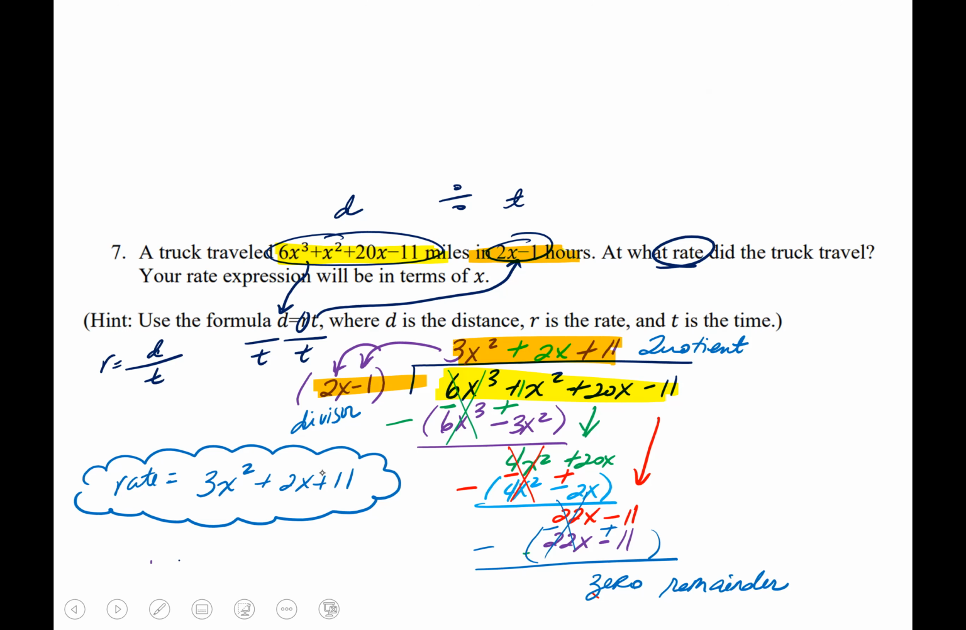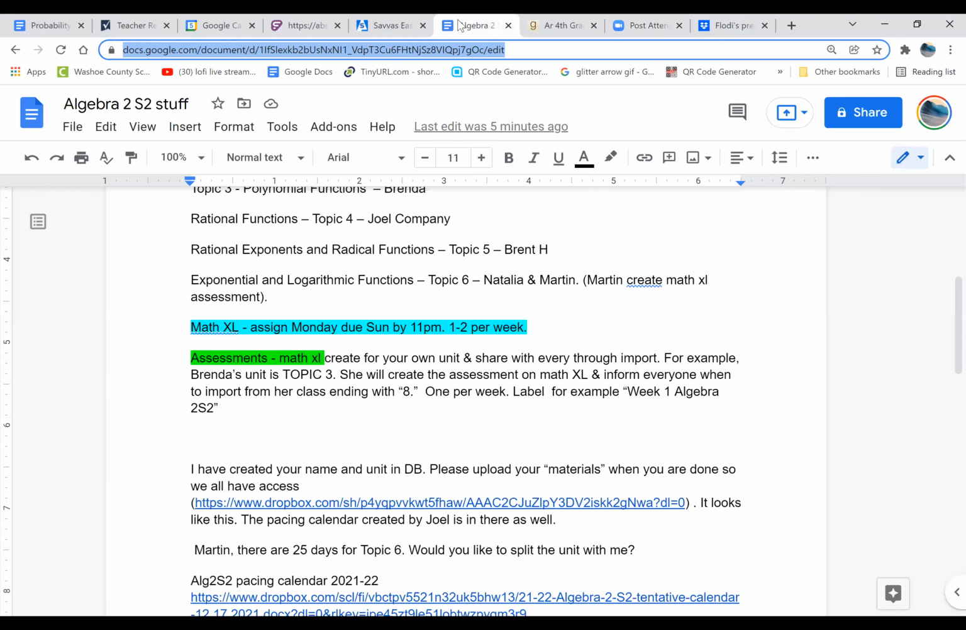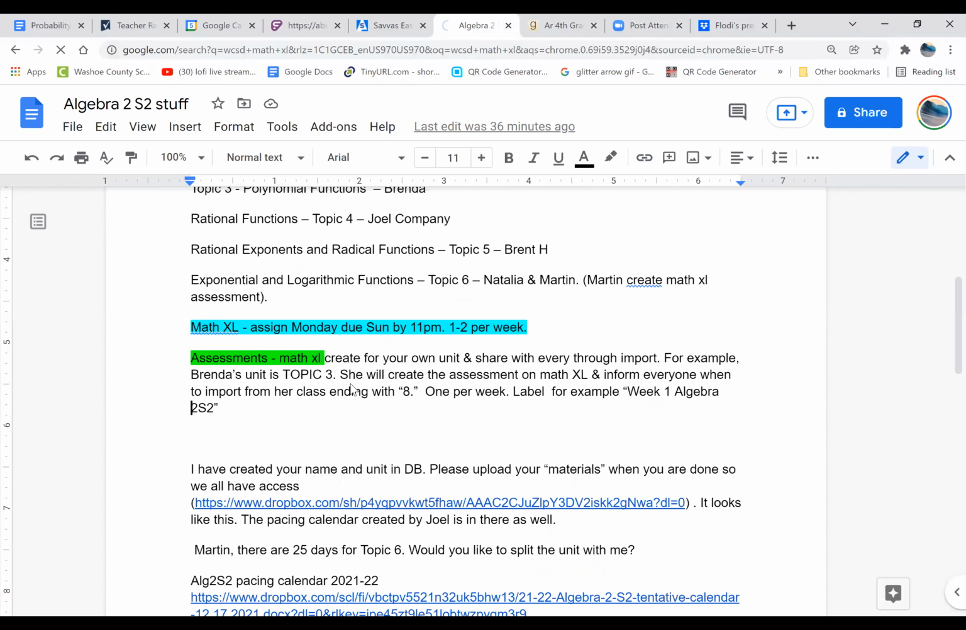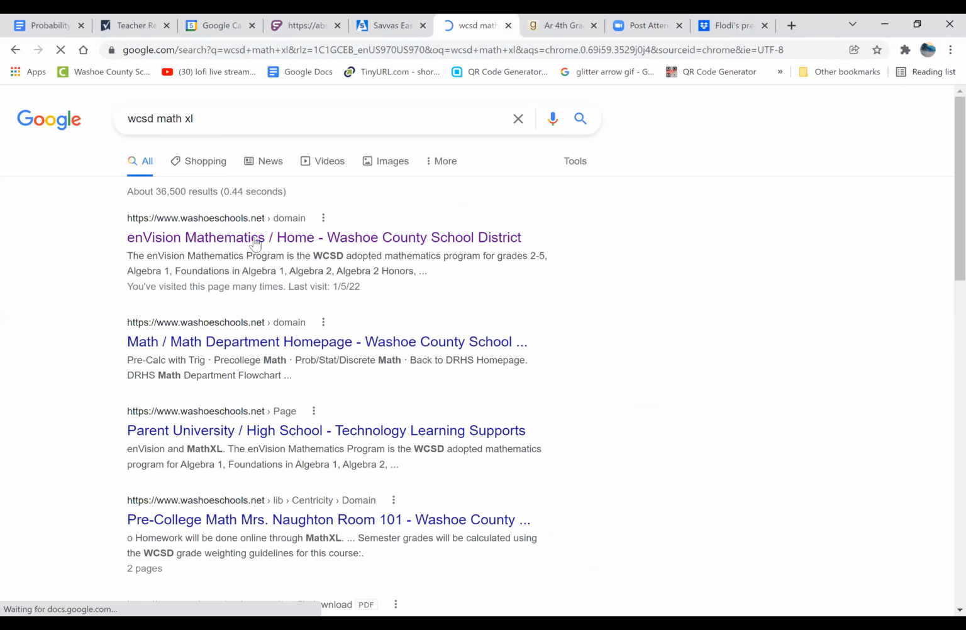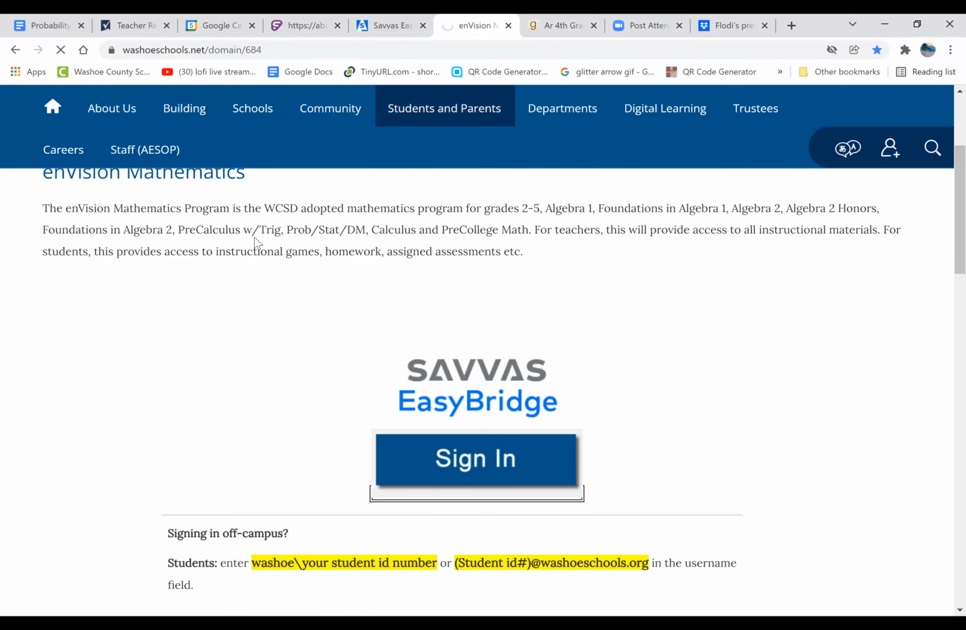So then let me go ahead and share with you how you go about finding your Math Excel. You will need to have internet access, and I believe you might even be able to use it on your cell phone. So we're going to go to Washoe County School District, type in Math Excel, and from there, you're going to go to Envision Math. Of course, you will have to log in, just like how I'm logging in, although if you're at school, you've already logged in through the desktop, so that wouldn't be an issue.